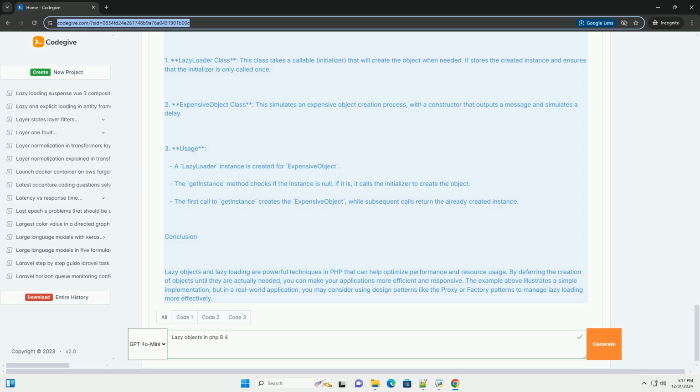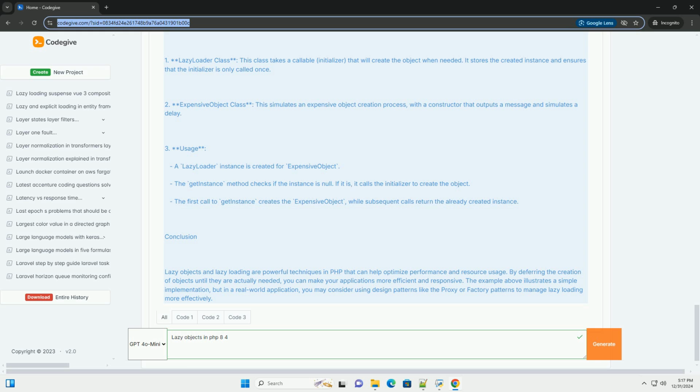The getInstance method checks if the instance is null. If it is, it calls the initializer to create the object. The first call to getInstance creates the expensive object, while subsequent calls return the already created instance.